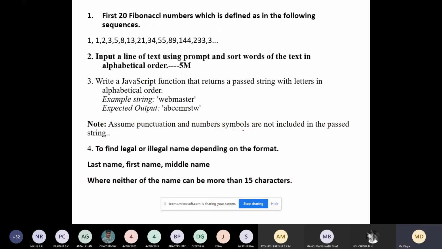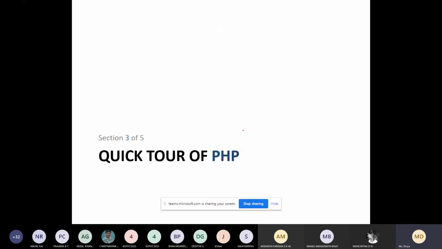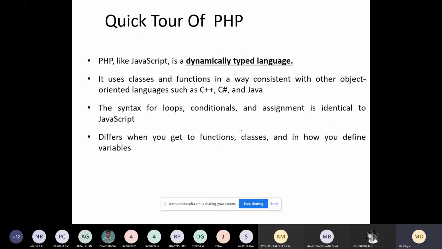Now we'll start with PHP. We already studied a few PHP codes in our lab session. Any doubt?